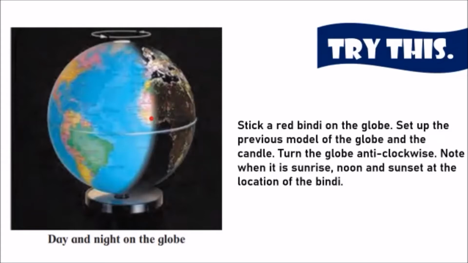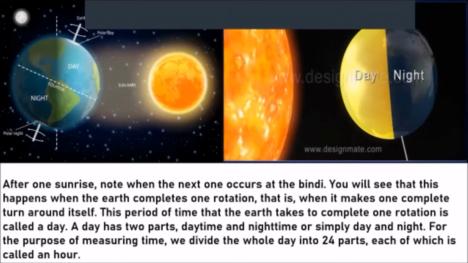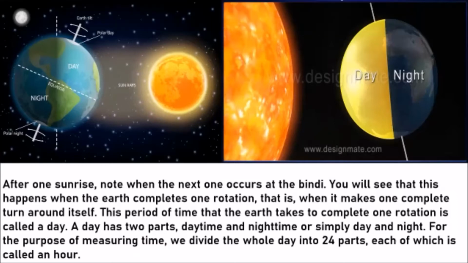Again, when it comes back in the light, it is daytime. Again, then it's going back, right? So this is the rotation that keeps on happening of the earth. Now, after one sunrise, note when the next one occurs at the Bindi. It came to the light, it went to the dark, again it came back to the light. Now, when you see it went from the light to dark and again comes back to light, it completes one rotation. One rotation. You will see that it happens when the earth completes one rotation.